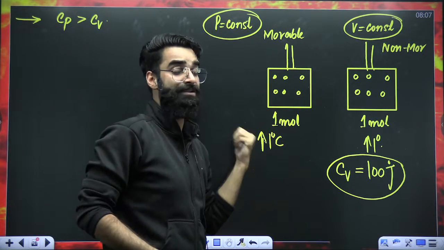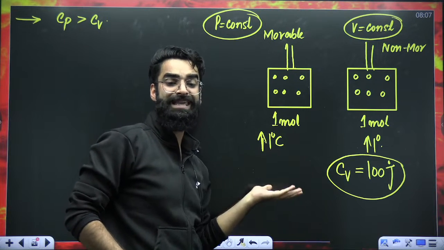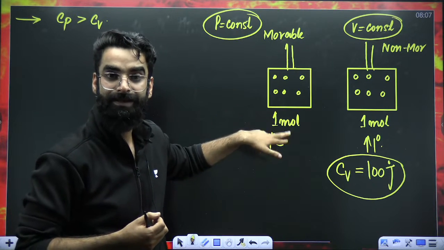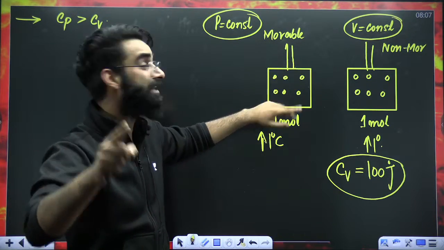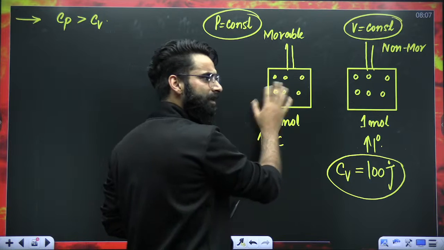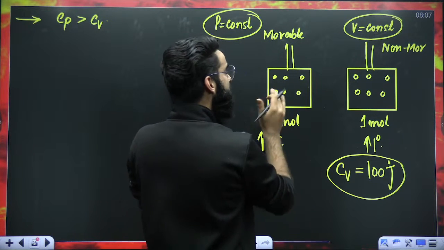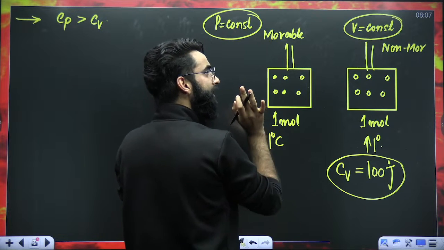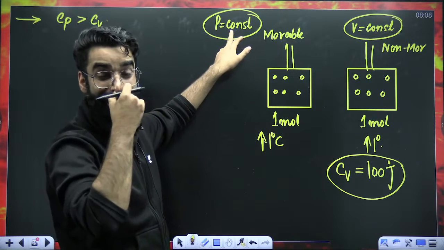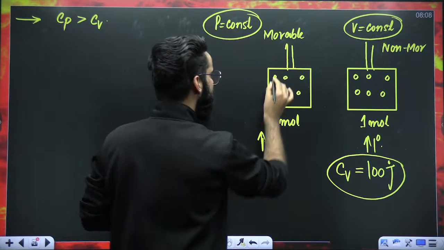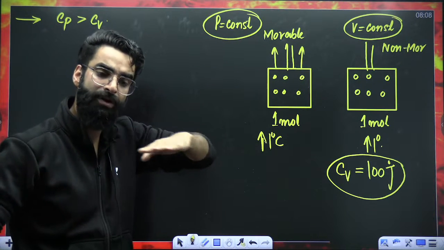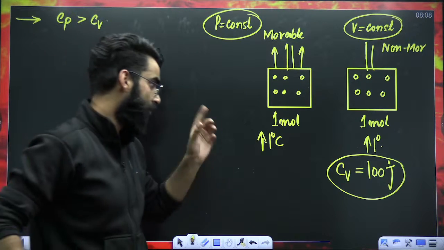I just wanted to increase the temperature of this gas by 1 degree, so I'm supplying heat. But the kinetic energy of molecules is increasing and the pressure starts to increase. If you do not want the pressure of the gas to increase, what should happen? The piston should go up so that molecules will go far and the pressure will remain constant.